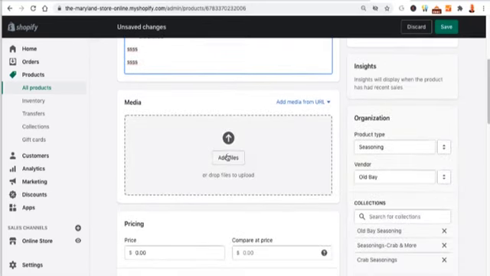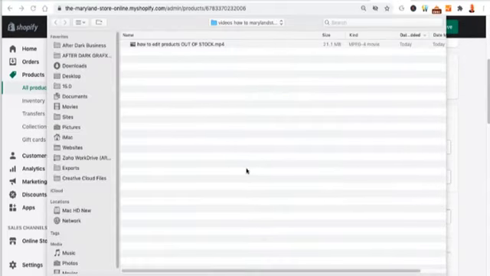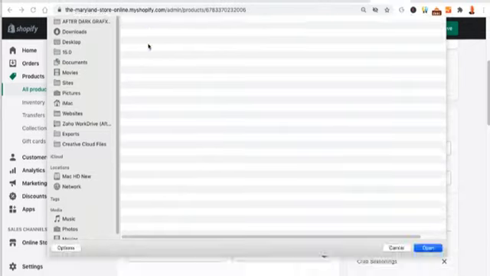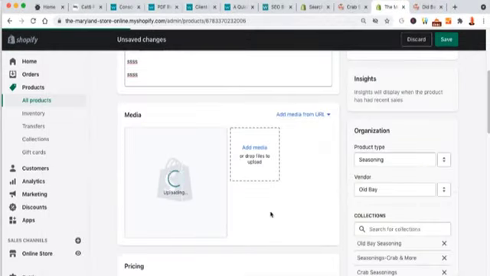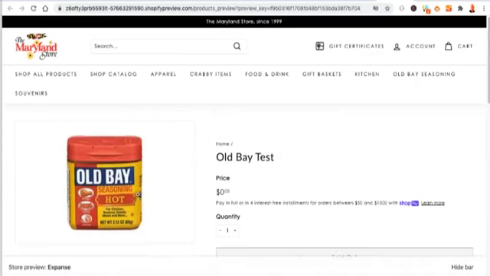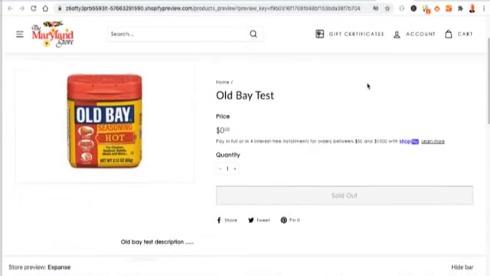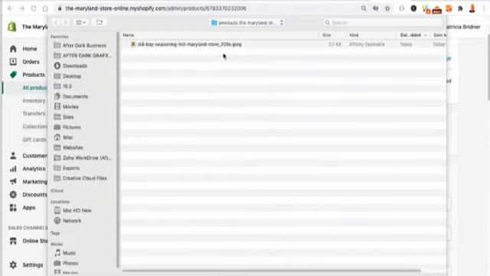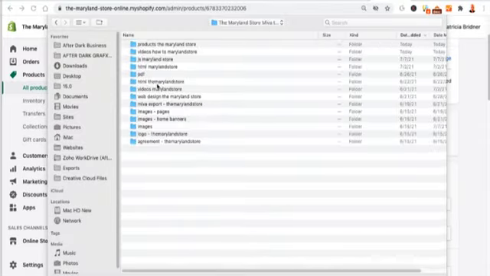I want to add an image to this. So I go ahead and click on Add Files, and then I'm going to go ahead and grab the image that I have for this, and it's going to upload the Old Bay for me. So say, for instance, I want to add multiple images for this, right? So I'll go ahead and save this. And if I preview it now you got the pretty image over here. But no, there's no extra images. So if I wanted to, I could add more images. So I'm just going to go ahead and grab another one. Let's see here. I'll just grab...